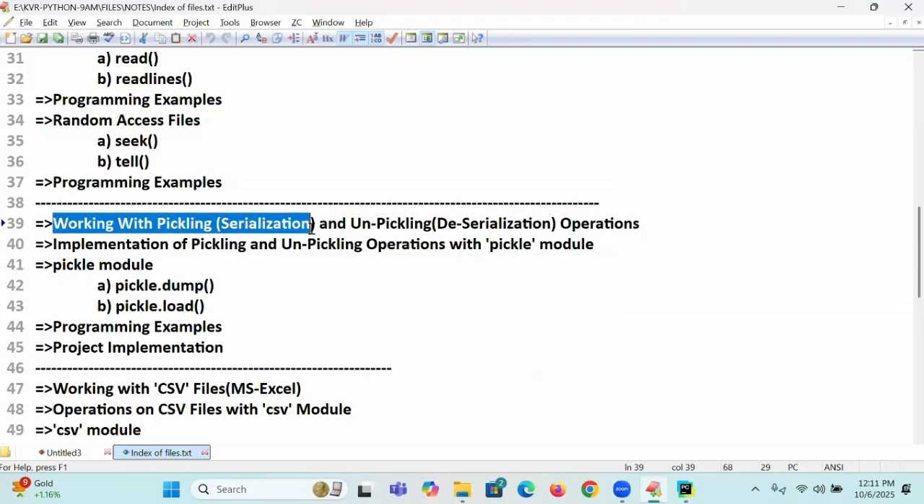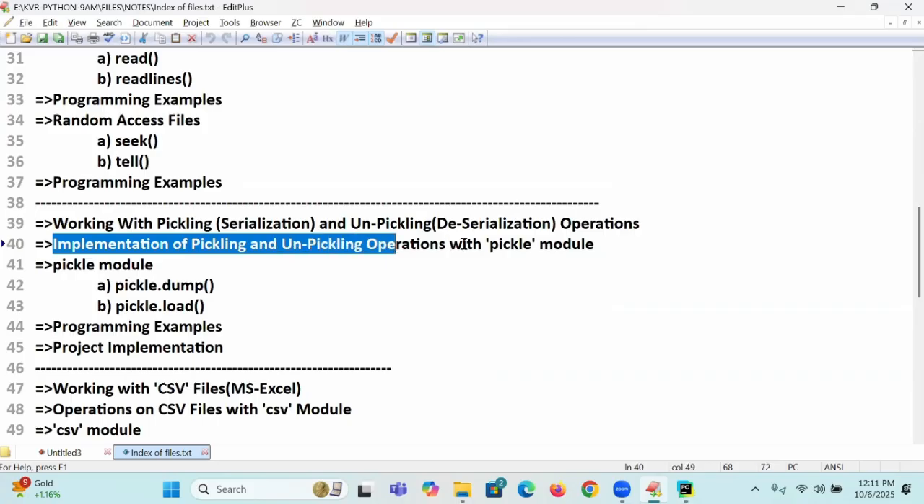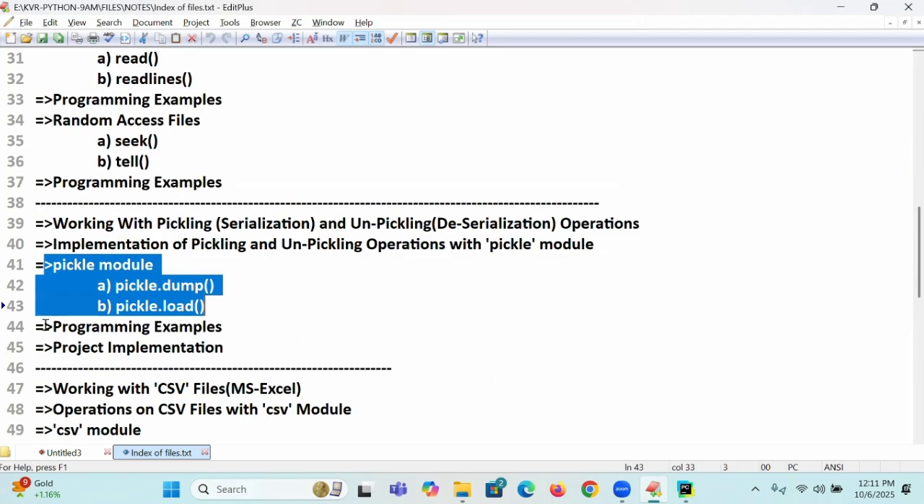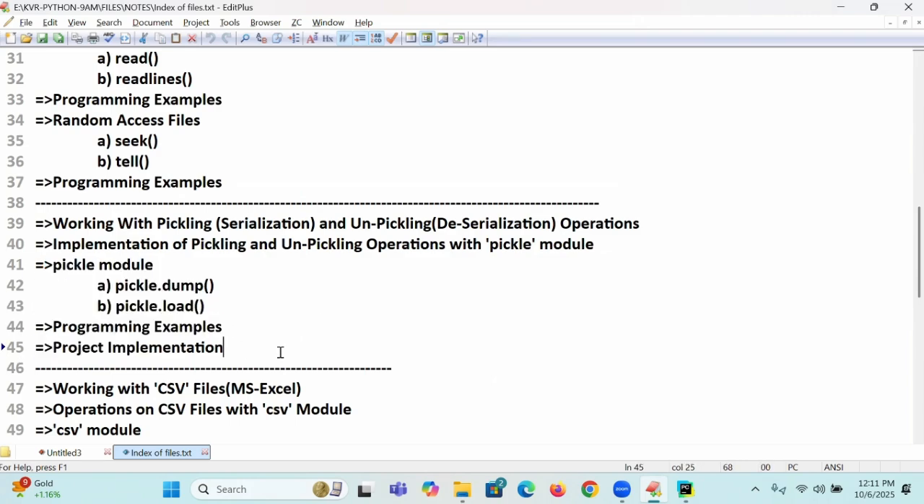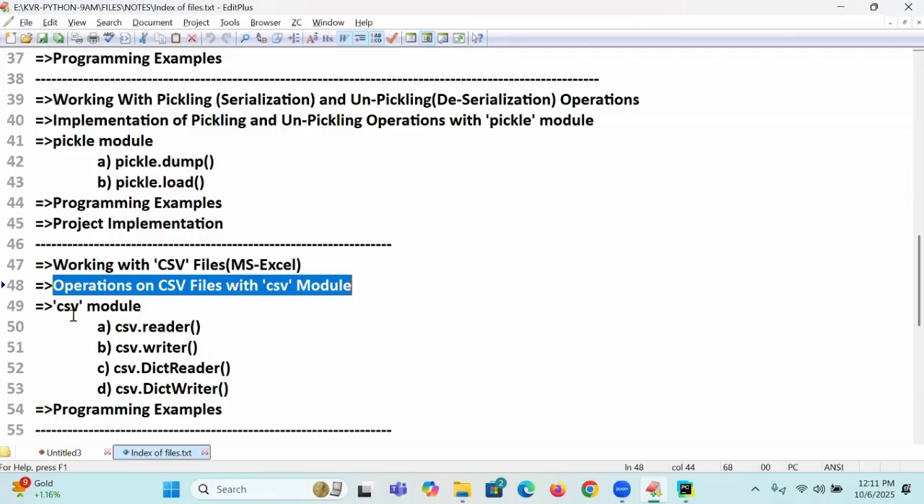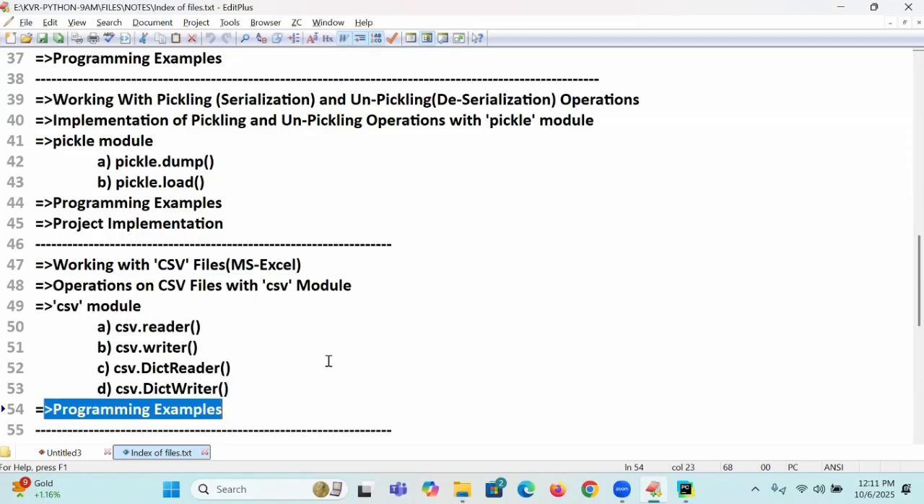Working with pickling, that is in Java we call it serialization, and unpickling, we call it deserialization operations. Implementing pickling and unpickling operations with pickle module functions, programming example, project implementation again. Next, working with the most important CSV files, very important in NumPy and pandas. Operations on CSV files with csv module related functions, programming examples.